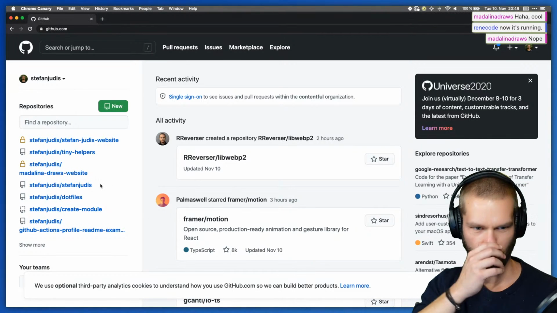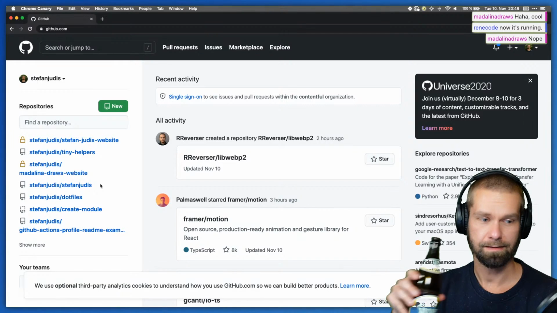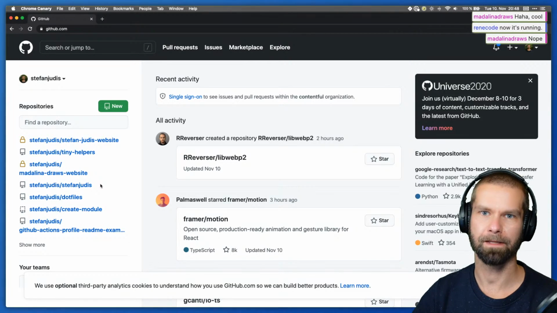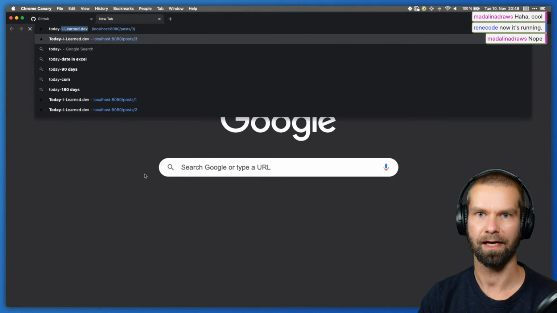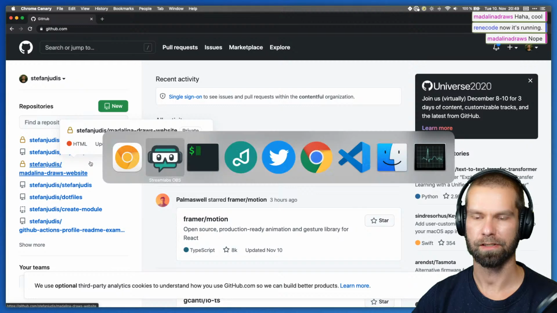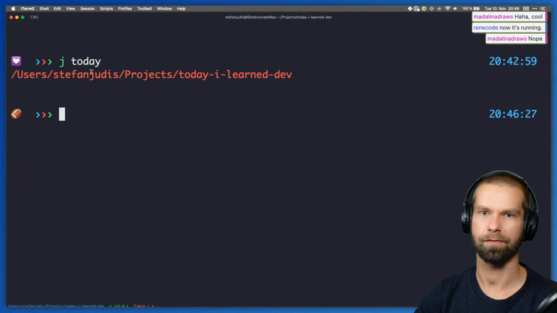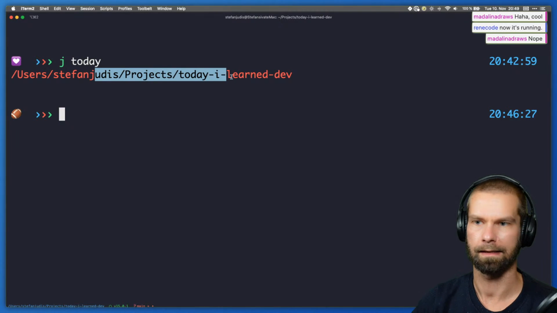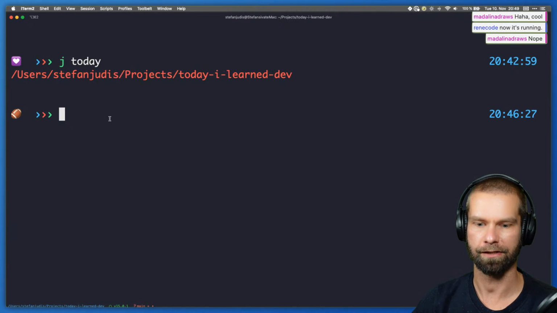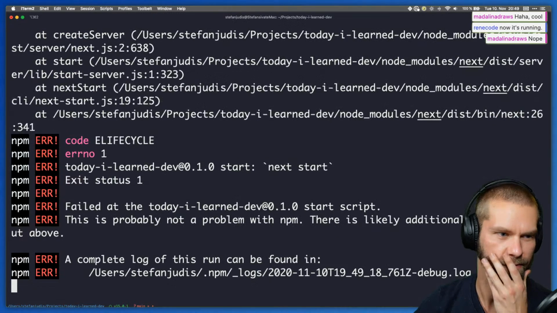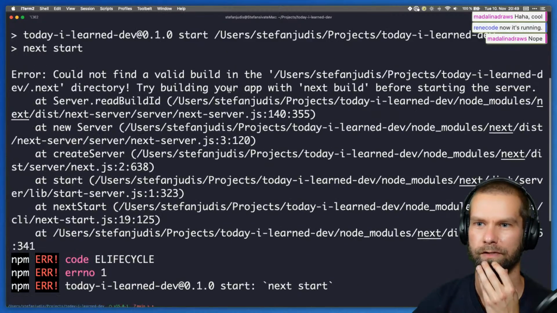Okay, so what we did last week was basically we built a Next.js application to do something with the domain today-i-learned.dev, which I bought when I had a shower thought. So let me go back to the application that we have here. You see I'm in my current working directory, and theoretically when we do npm start here, this should kick off another local server. Well, that works great today.